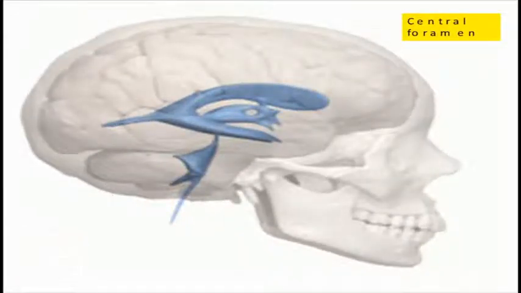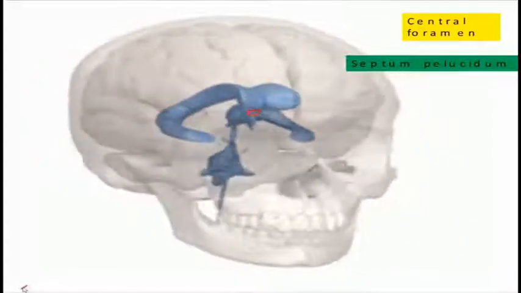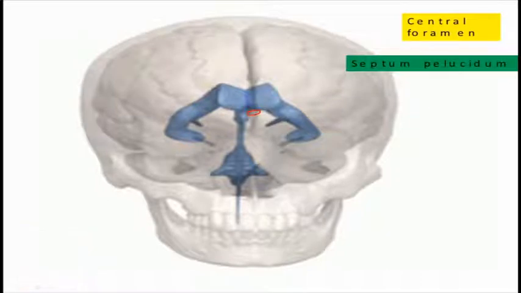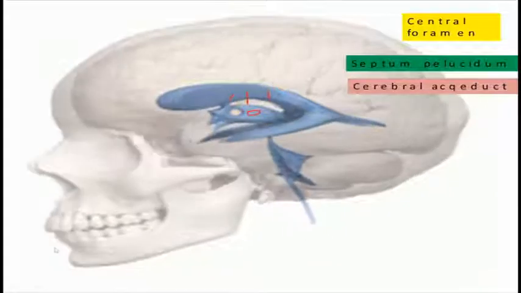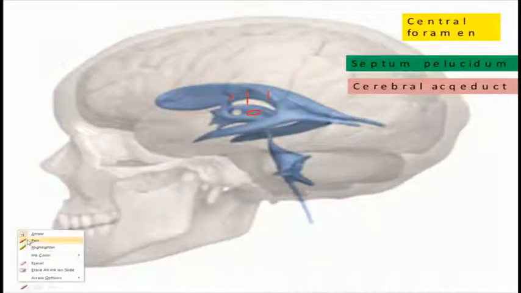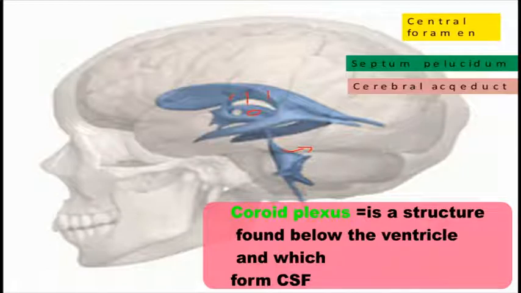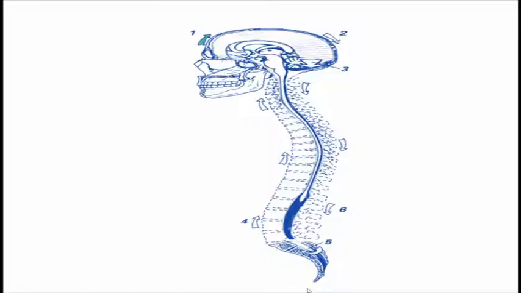Here in the center, as you can see, there is a small hole-like structure, which is called the central foramen, and you will find a very thin layer which joins this ventricle to the lateral ventricles. This is what is called the septum pellucidum, and there is another structure which we call the cerebral aqueduct, which connects the third ventricle to the fourth ventricle.